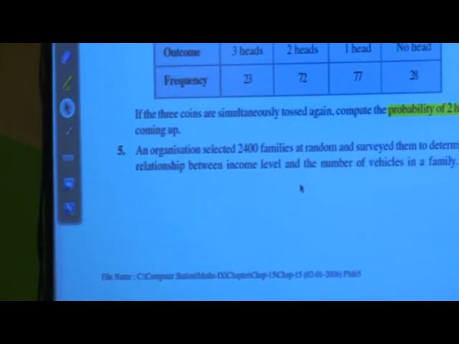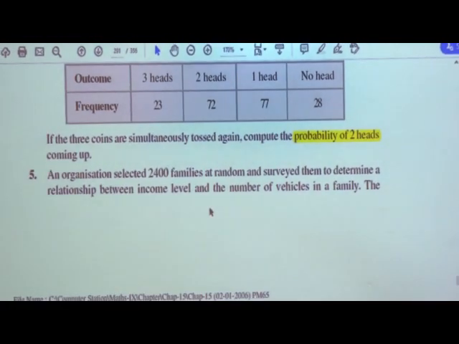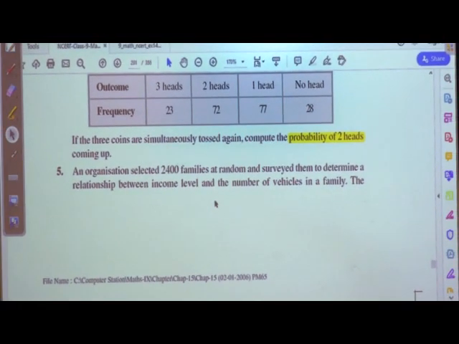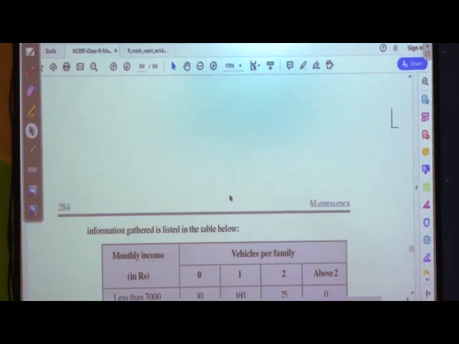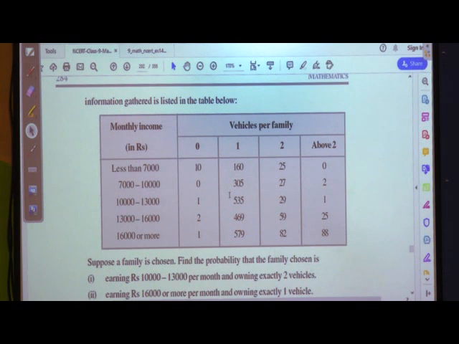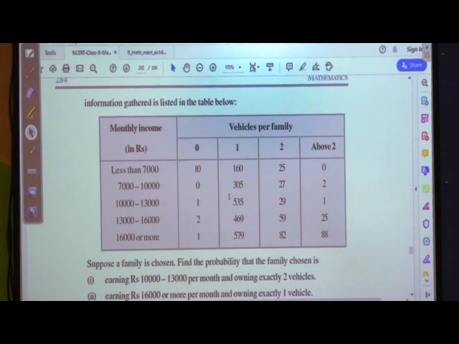What is the data here? The data given in question 5 is that an organization selected 2400 families at random and surveyed them to determine a relationship between income level and the number of vehicles in a family. The information gathered is listed in the table below.